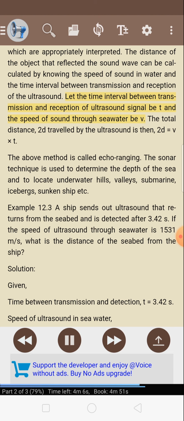Let the time interval between transmission and reception of the ultrasound signal be t and the speed of sound through seawater be v. The total distance 2d traveled by the ultrasound is then 2d = v × t. The above method is called echo ranging. The sonar technique is used to determine the depth of the sea and to locate underwater hills, valleys, submarines, icebergs, sunken ships, etc.